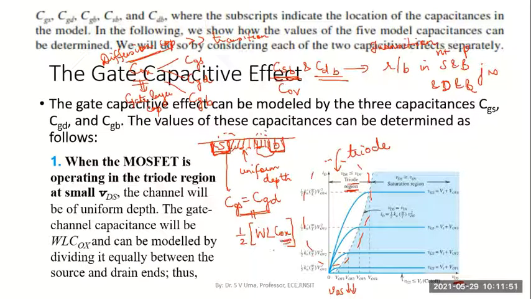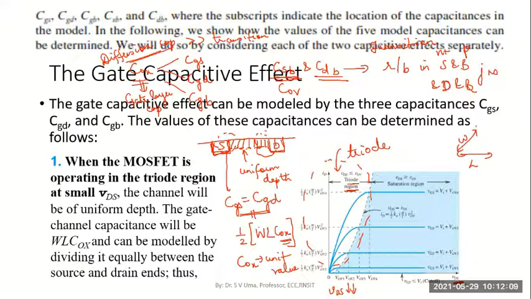If the unit value of oxide layer capacitance is Cox, and this capacitance exists in an area W into L, remember, we have a length of the channel and a width.